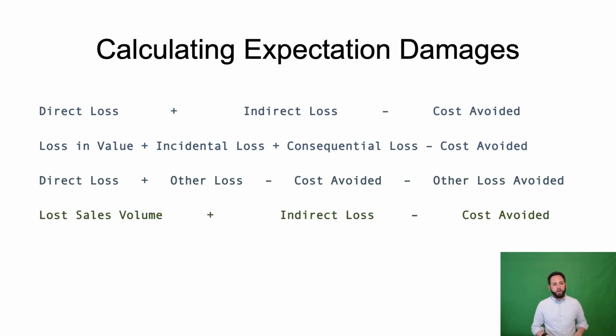There is one more concept that is worth mentioning, which is the concept of lost sales volume. And the restatement does directly address this in one of its comments. If a party is a volume seller, instead of measuring the direct loss of the one unit that wasn't sold because of a breach, it may make more sense to measure the lost sales volume of the inability to sell one more unit. And that concept is another measure of direct loss. As opposed to loss in value, we measure lost sales volume.